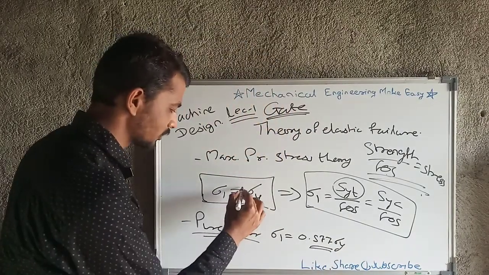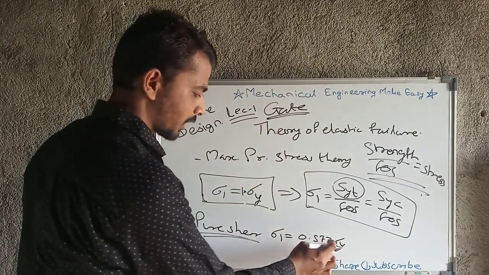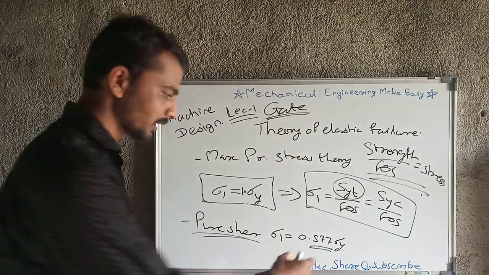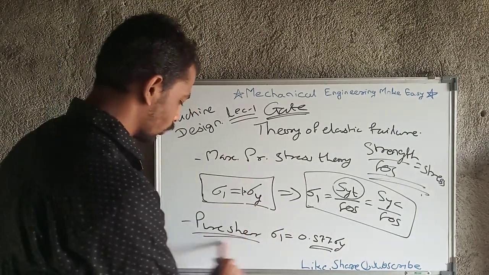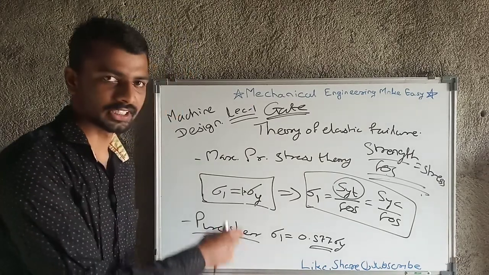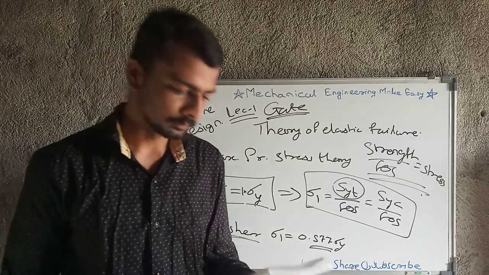Here this is 1 of sigma y, and here that is 0.577 of sigma y. So ultimately this will fail before this. So this theory is not valid here. For pure shear the maximum principal stress theory is not valid.